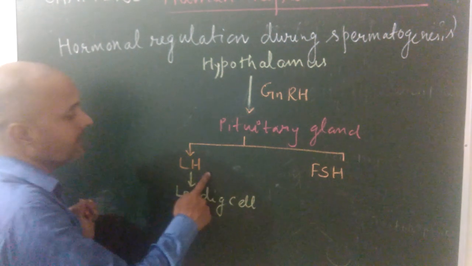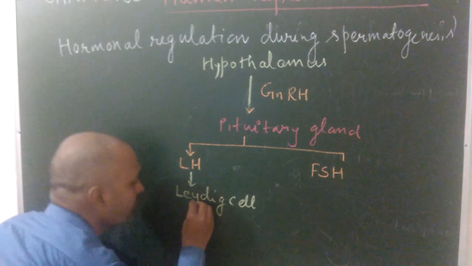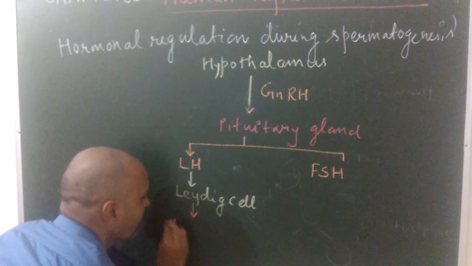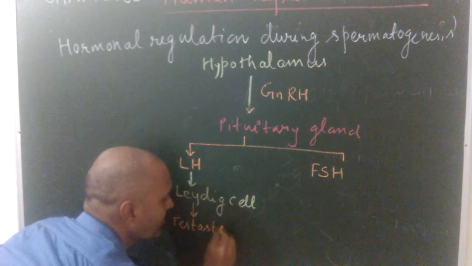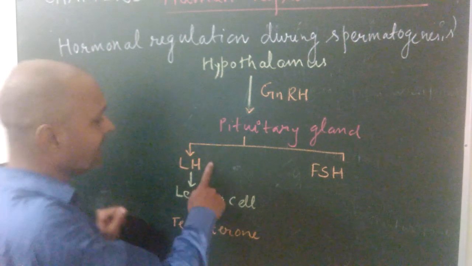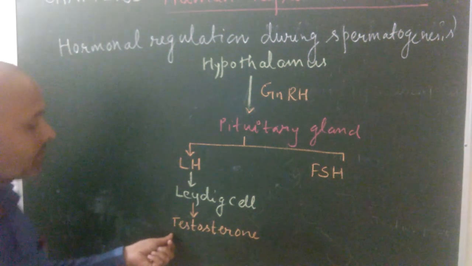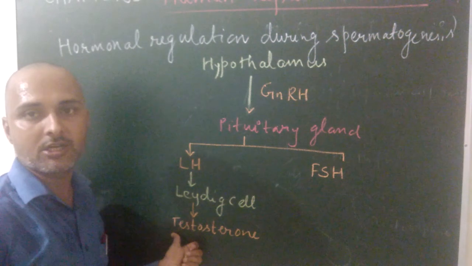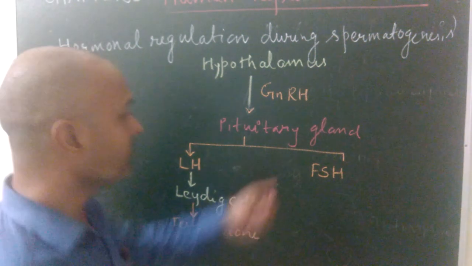This LH acts on Leydig cells to release which hormone? Testosterone, and promotes the process of spermatogenesis. First of all, this LH acts on Leydig cells to release testosterone, which promotes spermatogenesis. Okay, come to the next.